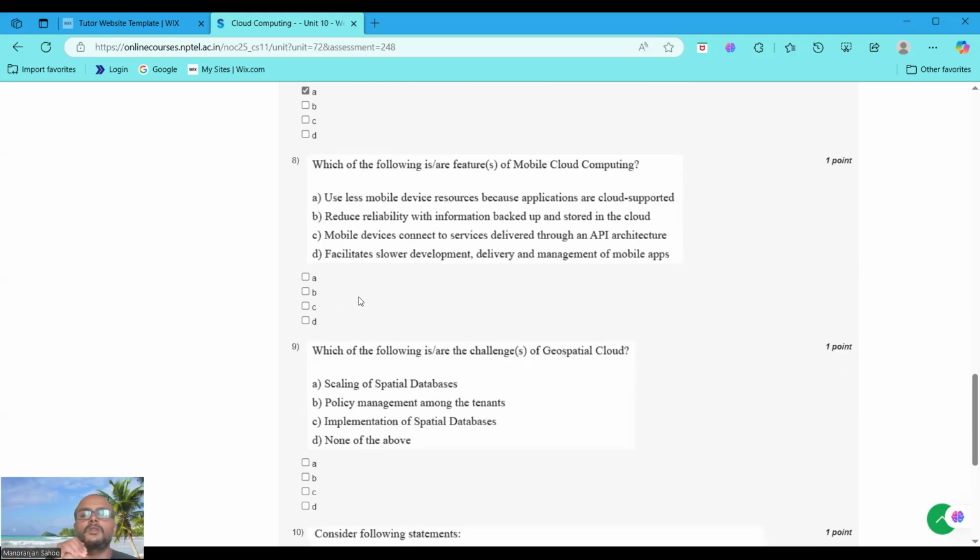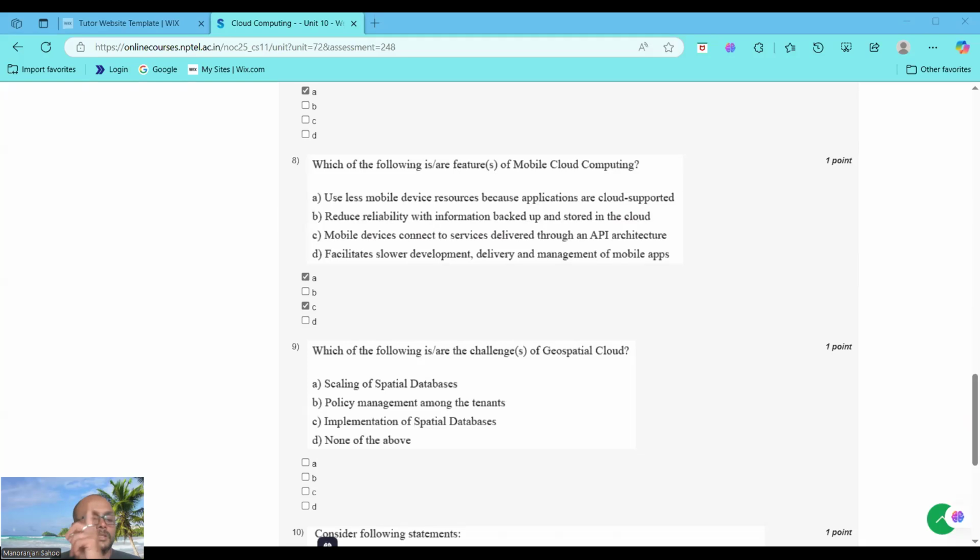Which of the following are features of mobile cloud computing? We are asking about features. Use less mobile device resources because applications are cloud supported. Yes, this is a feature. Reduced reliability with information backup is not a feature. Mobile devices connecting to service providers through API architecture is also a feature. Question 8, options A and C. Now we'll discuss the features. We choose options A and C.